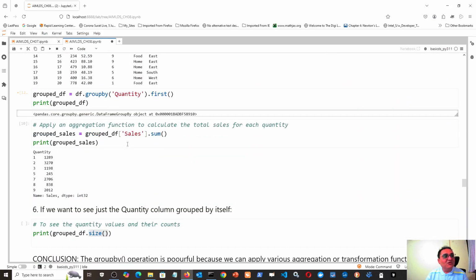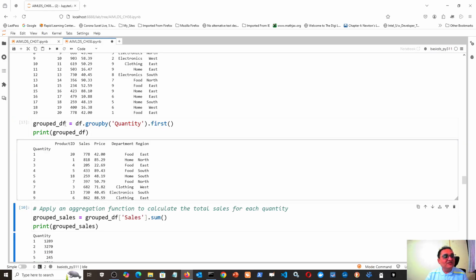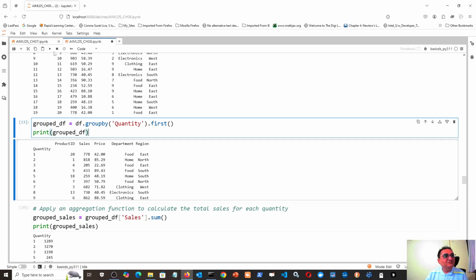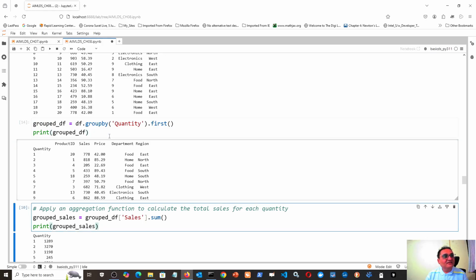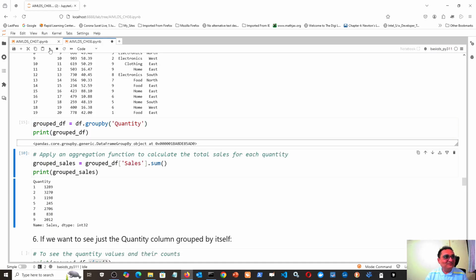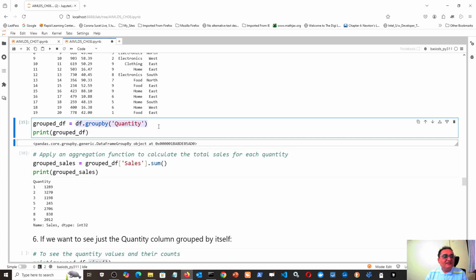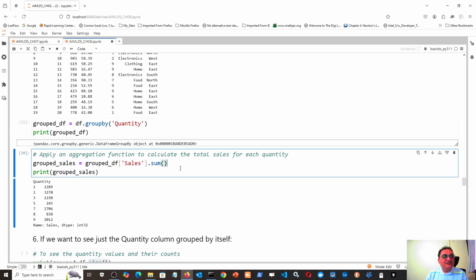Now we once again are grouping by quantity only, so it will be 1, 2, 3, 4, 5 only, grouping by quantity only, and then aggregating by sales. So group by quantity, this group df is its output. It is not even a data frame. Yeah, because I have written first, it is showing one intermediate object. Now I do aggregation with sum. So group sales is equal to group df, not even a data frame but an intermediate object obtained by grouping my data frame on the quantity column and then aggregating on the sales column. The best way to understand this is to write this in this manner.